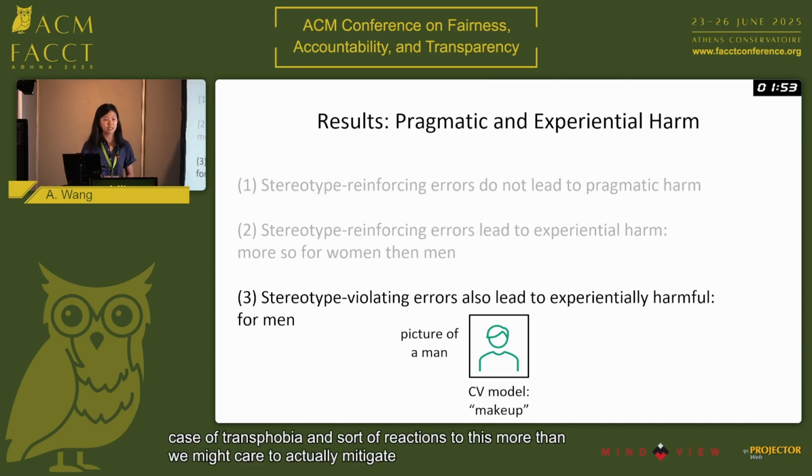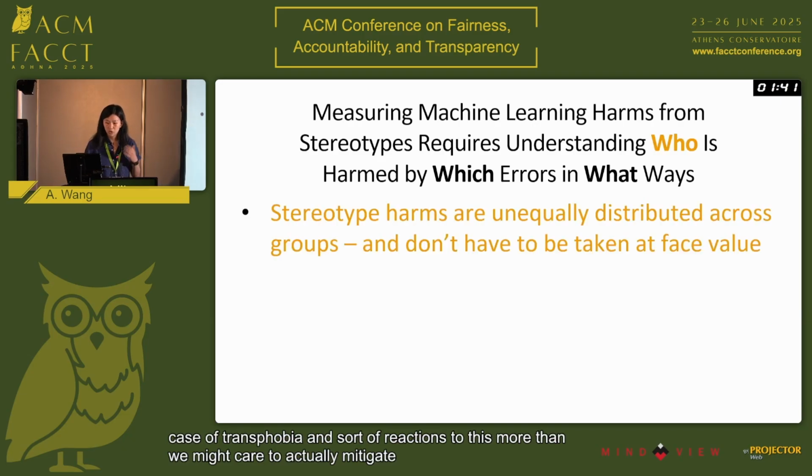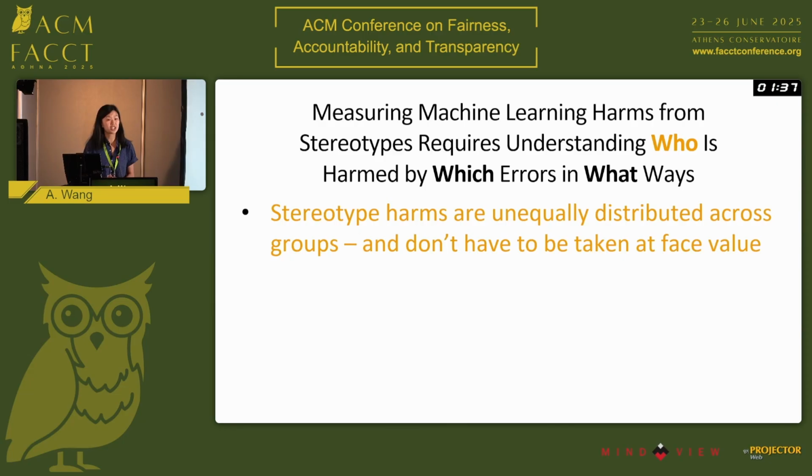And so this really leads us to think about whose harms we value, whose harms we will prioritize and also mitigate here. And so we can't just take reports of harm at face value. We have to think about where they come from. And so going through this, we're trying to think about who is being harmed. Stereotype harms are unequally distributed across groups. Women were reporting experiential harms in ways that men weren't, and yet men were reporting different kinds of harms, ones that we don't necessarily need to take at face value, but just think through here.